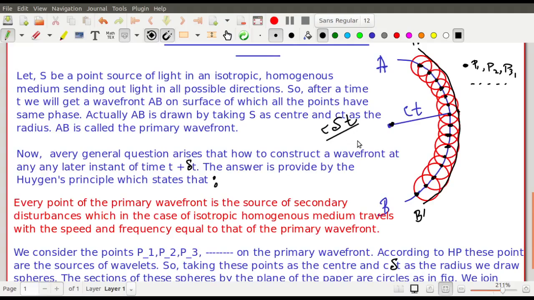In delta t time, how much distance will it travel? Definitely it will travel a distance of c delta t. That is what I am trying to show you over here. So c delta t distances are traveled. Look from here, all of them travel c delta t distance.